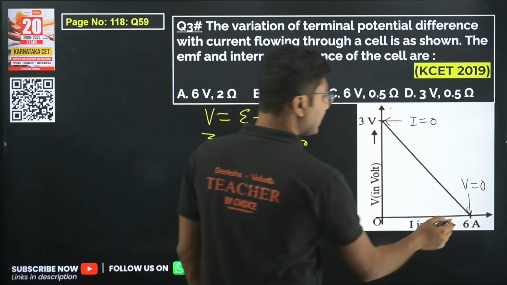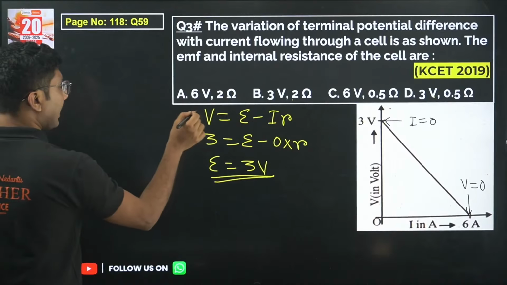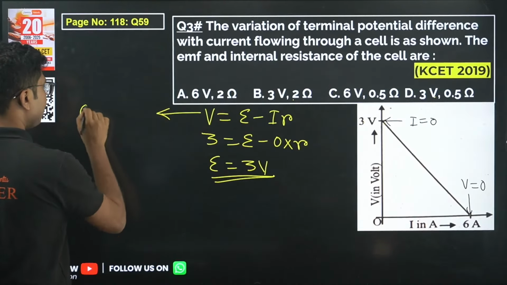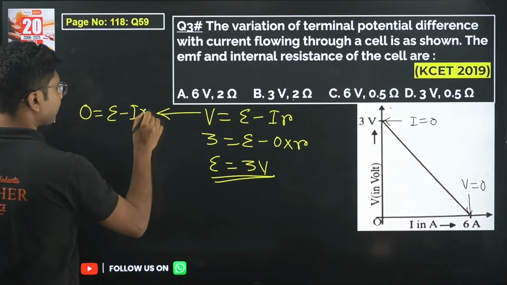Now we have to use the second equation. In this case, the terminal voltage V is 0. Again we will be using the same equation: 0 equals epsilon minus Ir.